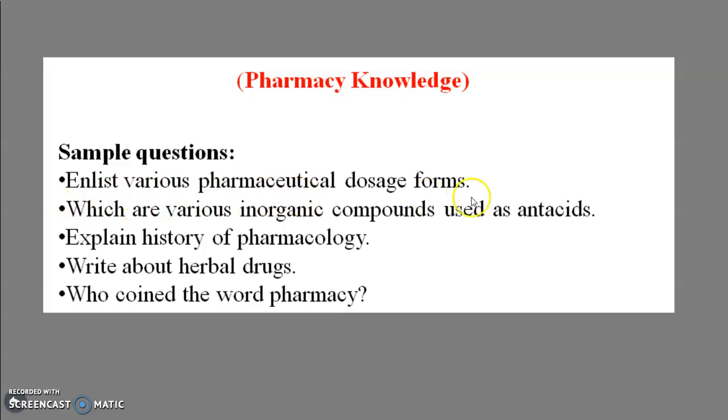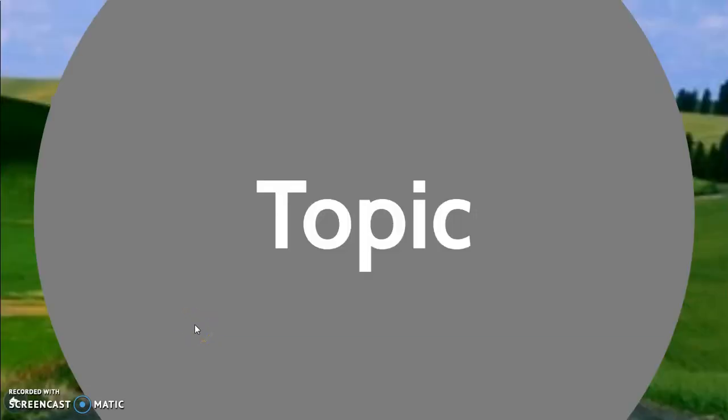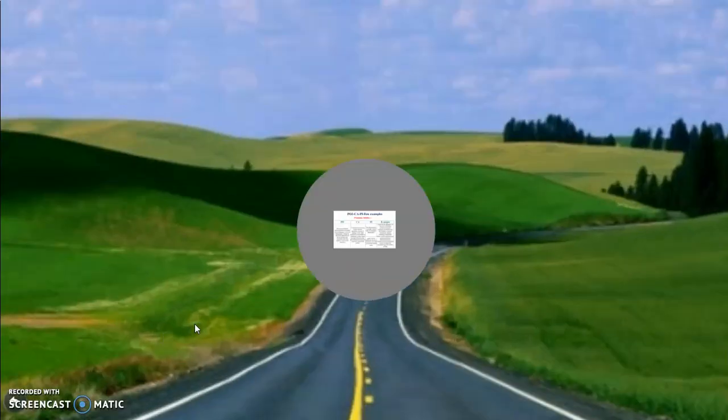Then what are the questions from the question paper which will map to PO first? Enlist the various pharmaceutical dosage forms. Here we get the knowledge about the particular pharmaceutical process. Then various inorganic compounds. Here also we get the knowledge about pharmacy. Then the history of pharmacology, where we get the idea about the pharmacology subject. Same onward.